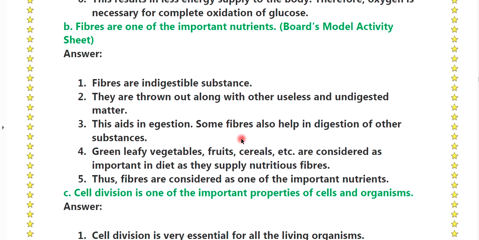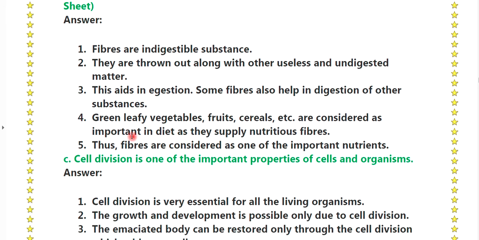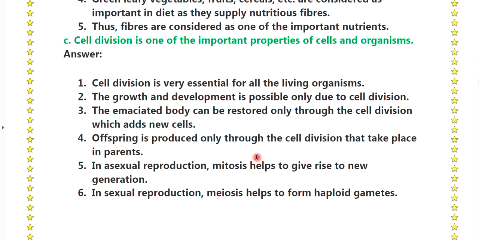B point, fibers are one of the important nutrients. In that, first point, fibers are indigestible substances. They are thrown out along with other useless and undigested matter. This aids in digestion. Some fibers also help in the digestion of other substances. Green leafy vegetables, fruits, cereals, etc. are considered important in the diet as they supply fibers. Thus, fibers are considered one of the important nutrients.